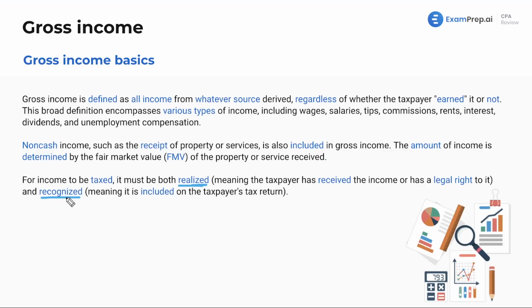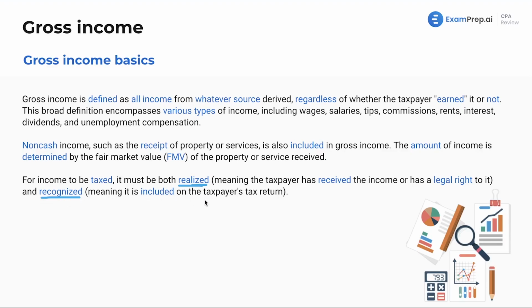Great example, municipal bond interest income. It's going to come up throughout the exam a lot. This is income from bonds that you've invested in local municipalities, small cities, towns, all that. Why is that tax free? Well, the federal government wants to incentivize you to invest in small towns instead of corporations. So income from those bonds specifically is tax exempt. Let's say you get $1,000 in income from one of those bonds. You really did get $1,000, so you realized $1,000 in income. However, you recognize zero of it because, again, arbitrary IRS rules say you don't have to recognize it.